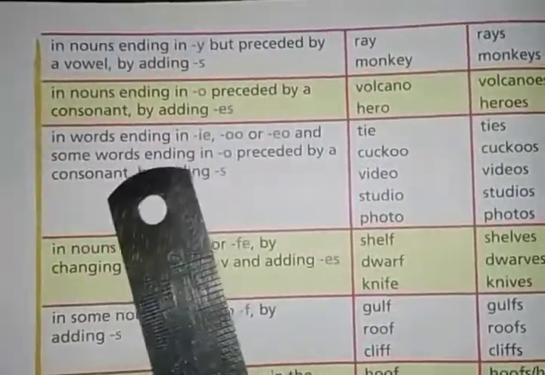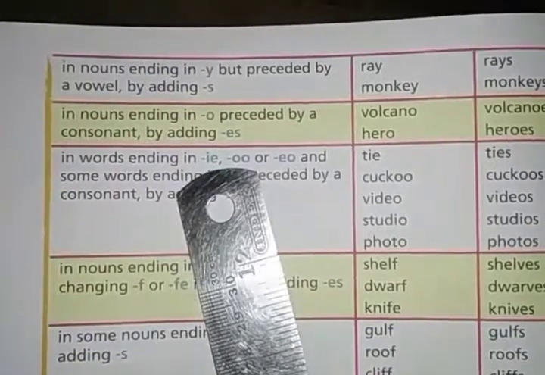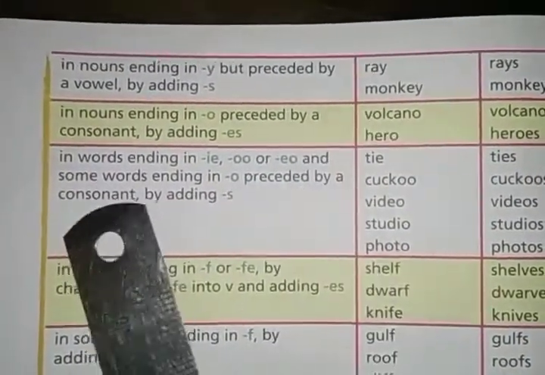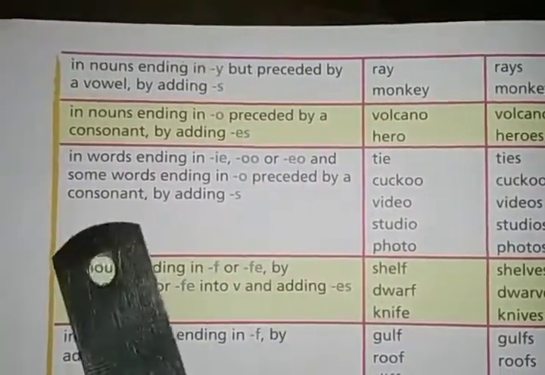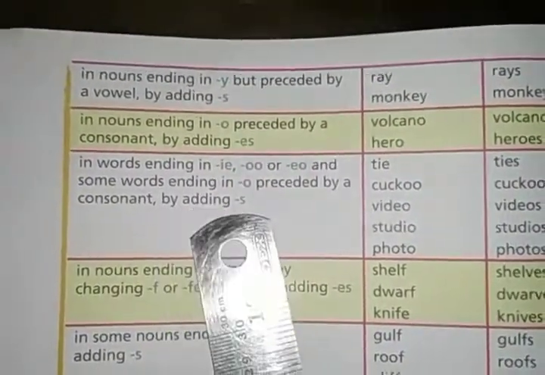Next, in words ending in io, oo (double o) or eo, and some words ending in o preceded by a consonant, by adding s.